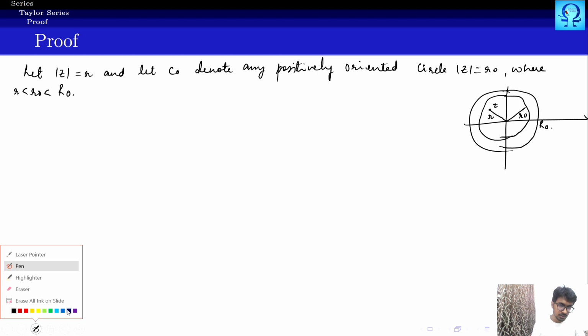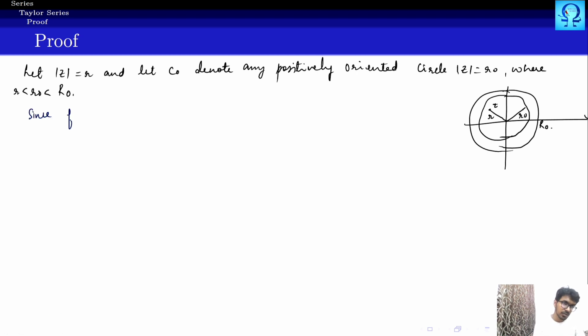Now let us proceed. Since the function is analytic inside and on the circle C naught. Okay, this is the circle C naught that we have spoken here.